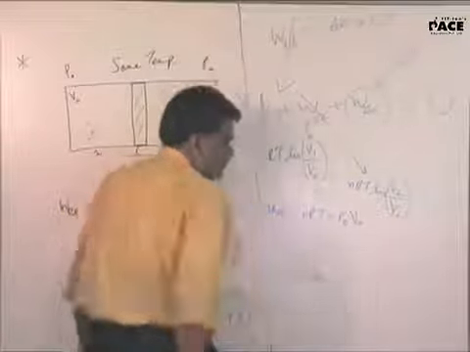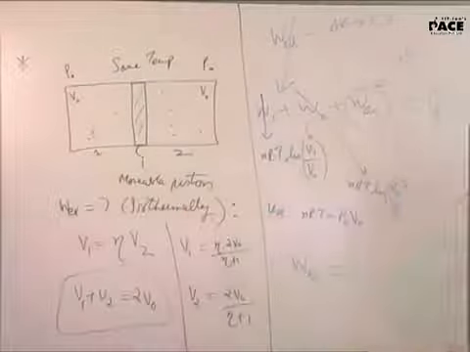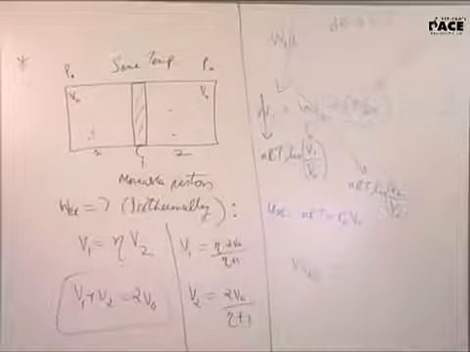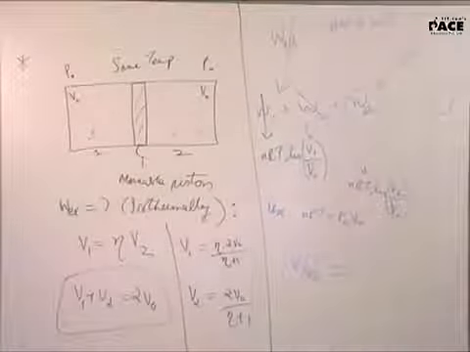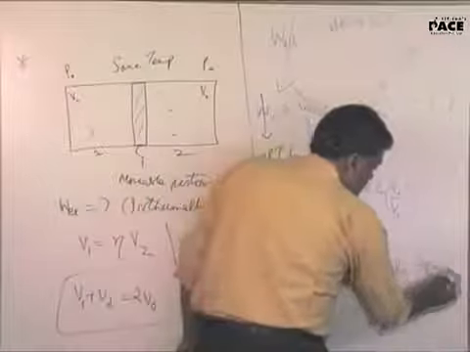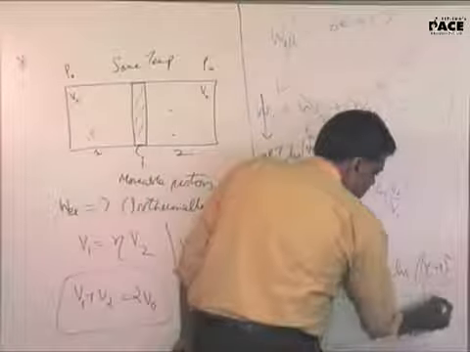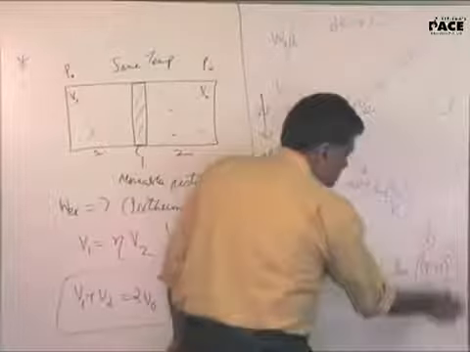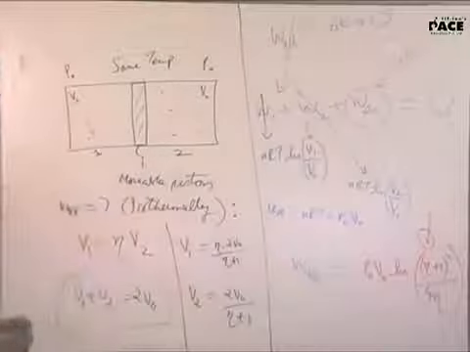W external equals what? nRT ln (1 plus eta) whole square. No, nRT, don't write nRT. Use P0 V0 log of (eta plus 1) the whole square by 4 eta. That's what you get. That's the answer.